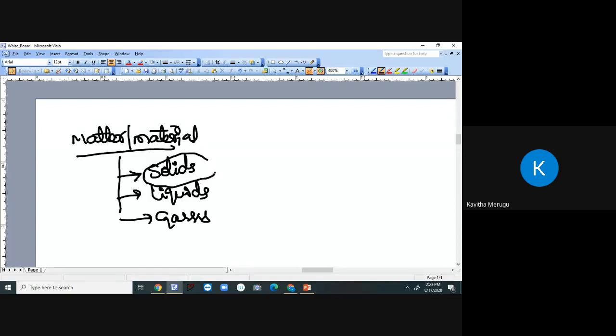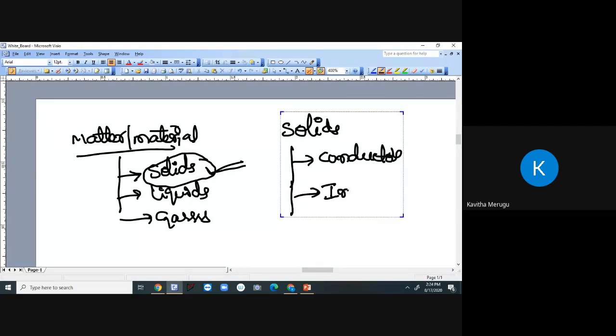Since our topic is all about semiconductor physics, in this particular course we are going to concentrate on solids, not liquids and gases. We are going to focus only on solids. Based on the electrical properties of solids or materials, these can be classified into 3 parts. What are they? Conductors, insulators, and semiconductors.